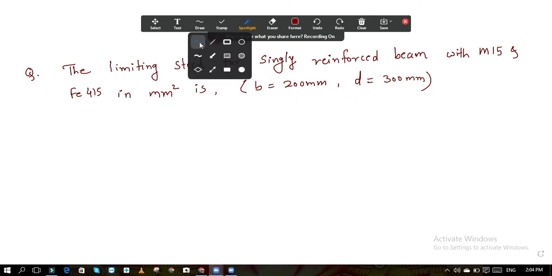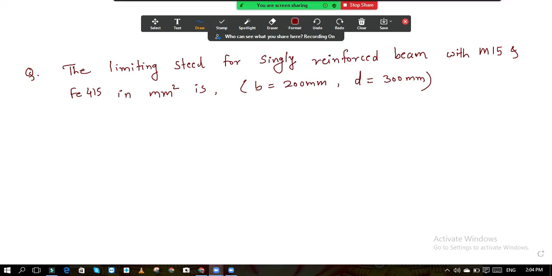So solve this. We have solved these types of problems in DCS1, so you can solve it. Let me know the answer, then only I will give you the options. You should be able to solve this. The limiting value of steel, the area of steel, you need to calculate from the given data. I will give you 3 minutes. Solve it and give me the answer. After 3 minutes I will tell you how to solve this, but before that you should try.